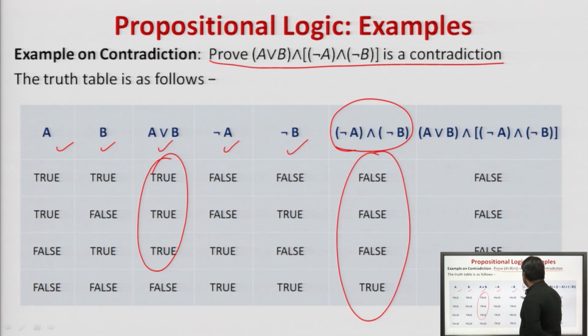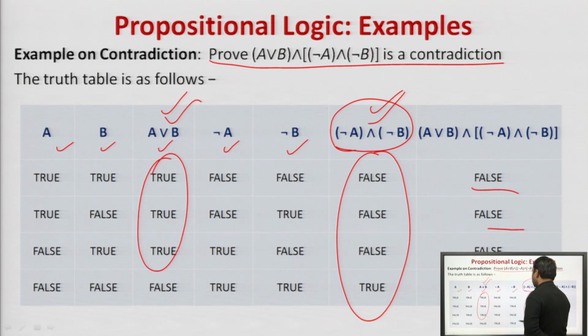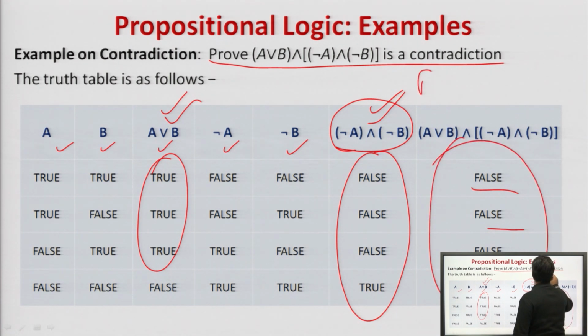Agreed. Once receiving this, now what we have to do? We have to perform this and this conjunction. Conjunction of this and this will return what? True and false will return false, true and false will return false, true, false will return false, false, false will return false and true will return false. Hence, we will say that all the values are false, hence it is a contradiction.